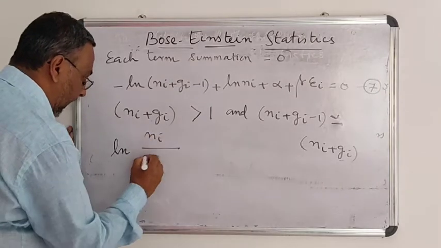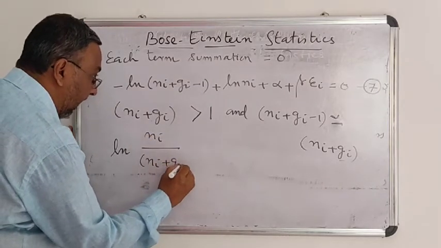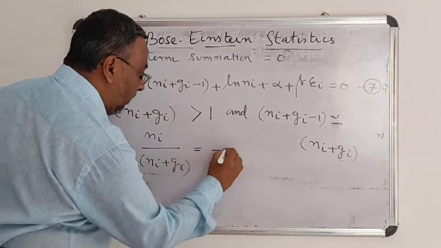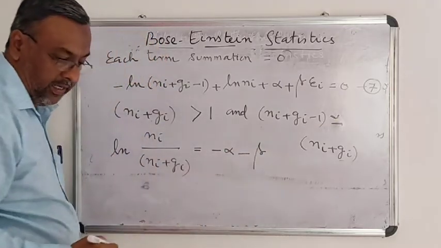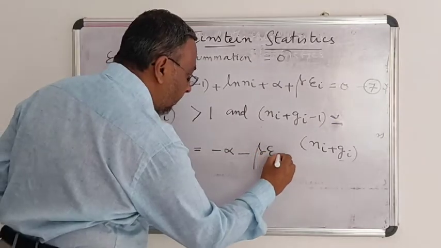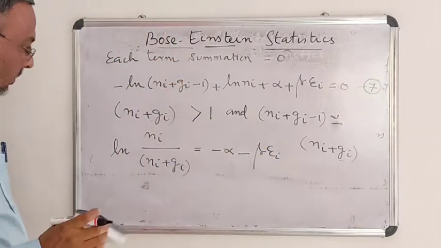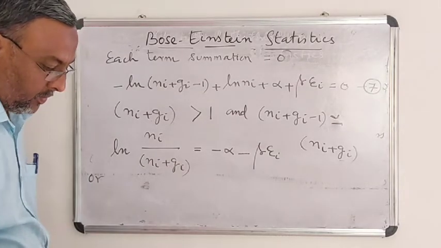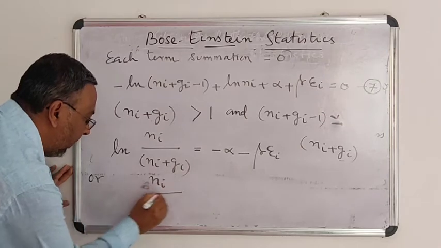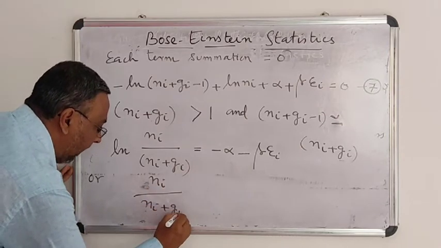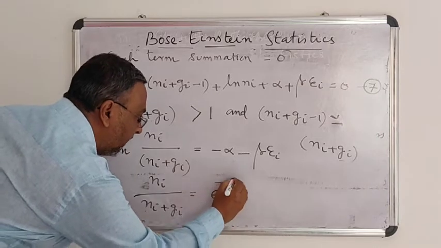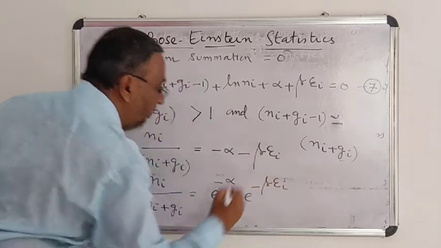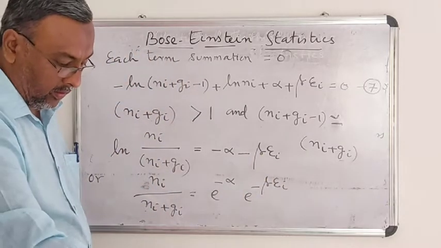Ni divided by Ni plus Gi will be equal to minus alpha minus beta ei, or I can write Ni divided by Ni plus Gi will be equal to exponential of e power minus alpha and exponential of minus beta ei.